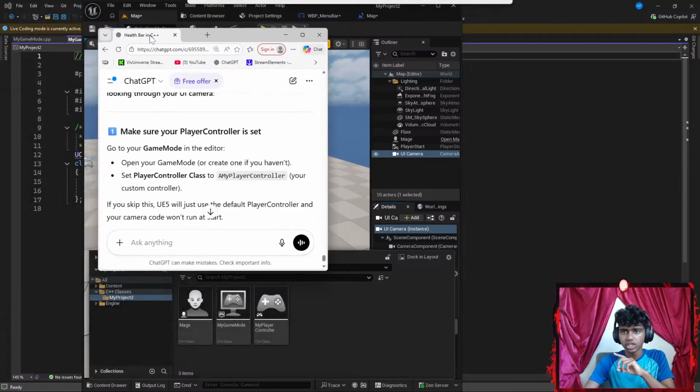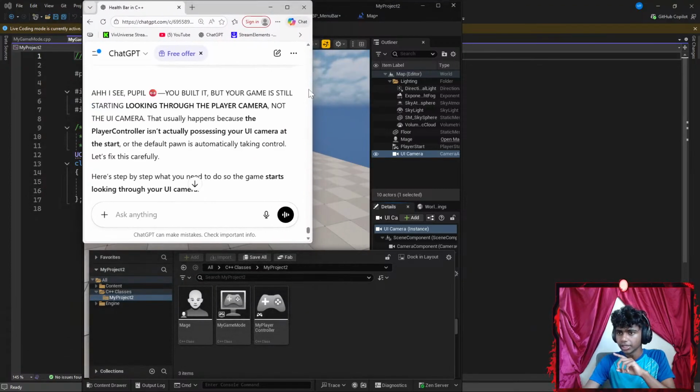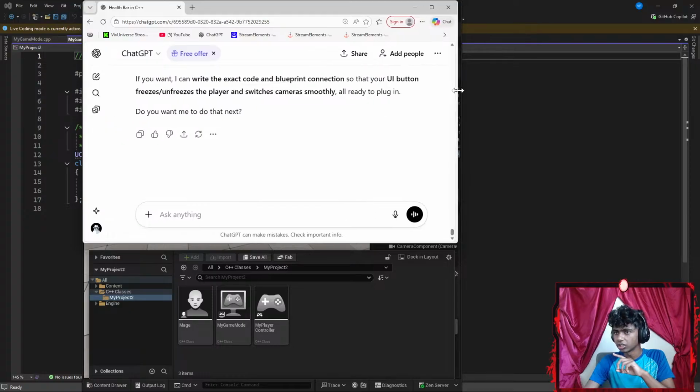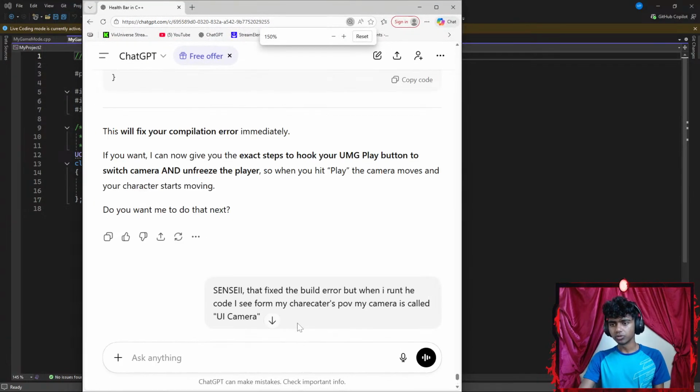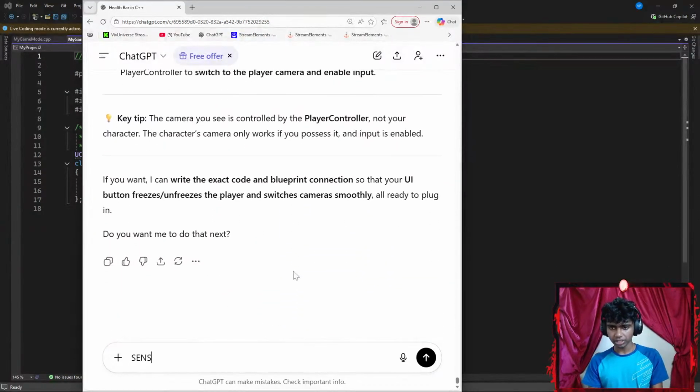Okay, let's get ChatGPT up here real quick. Might need step-by-step instructions here. Let me zoom in a bit and scroll down. I created a default game mode class. So, what to do now?